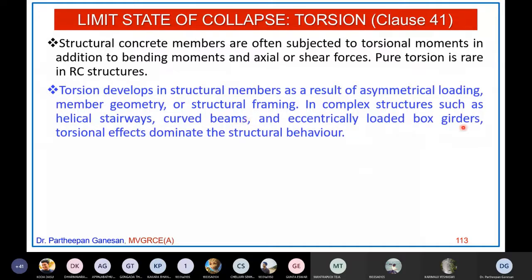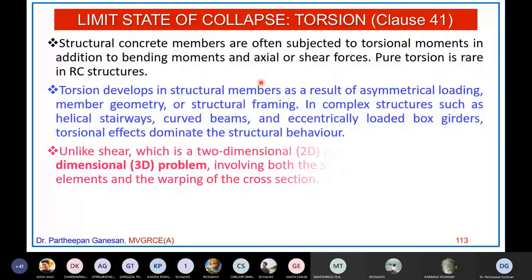Eccentrically loaded box girders are another way a torsion can be developed in the member. So asymmetrical loading, asymmetrical member geometry, framed structures, helical stairways and curved beams will all experience torsion in addition to all other internal forces.